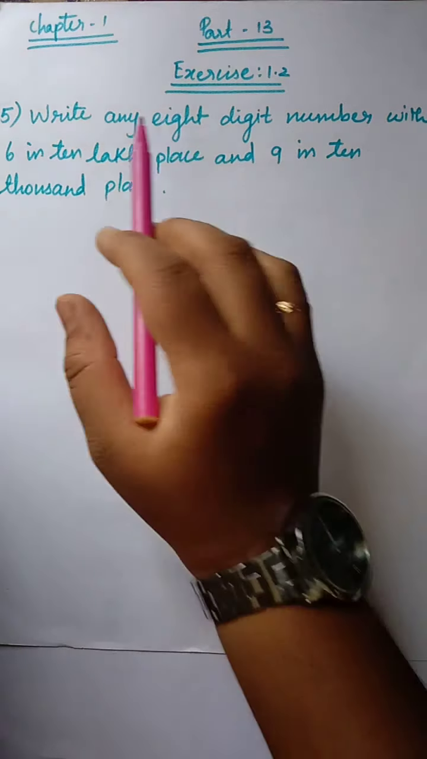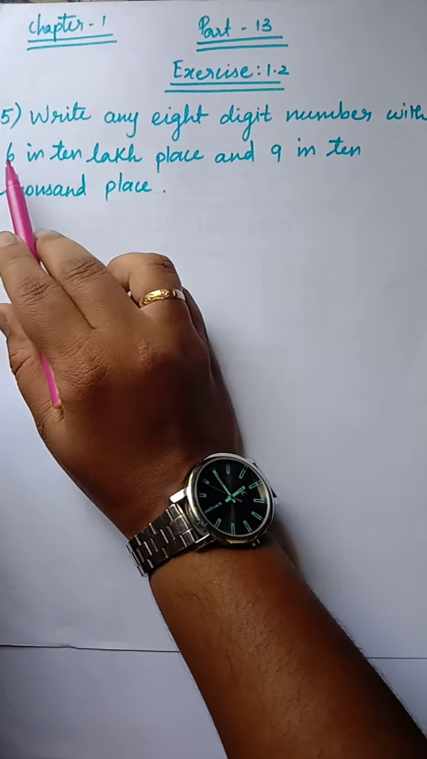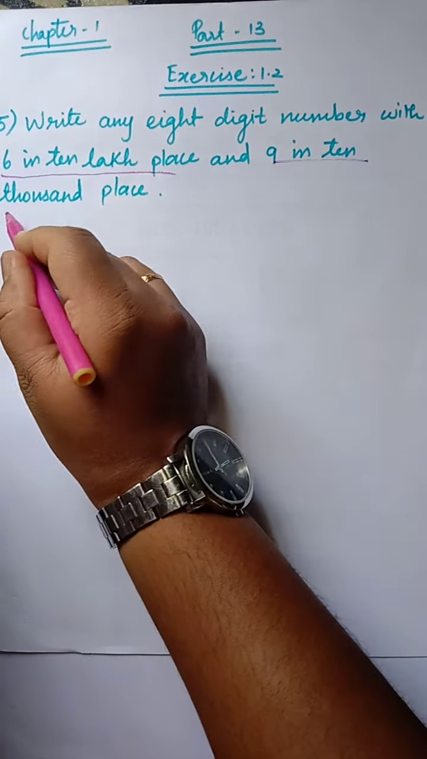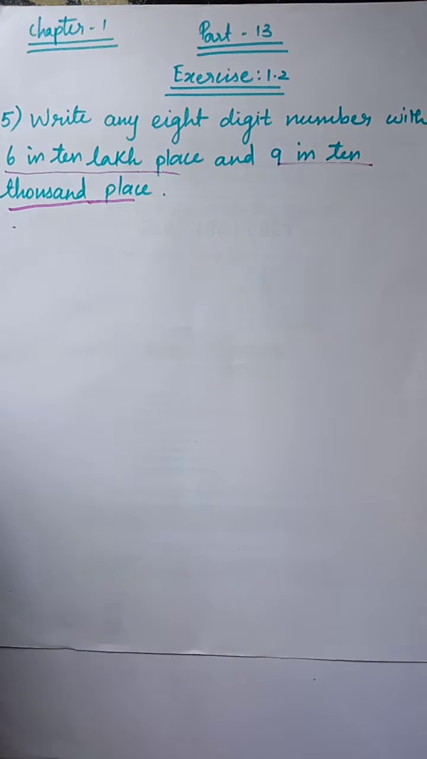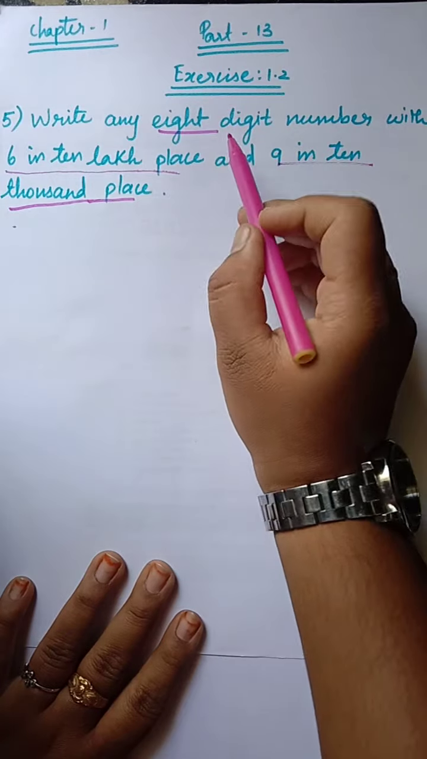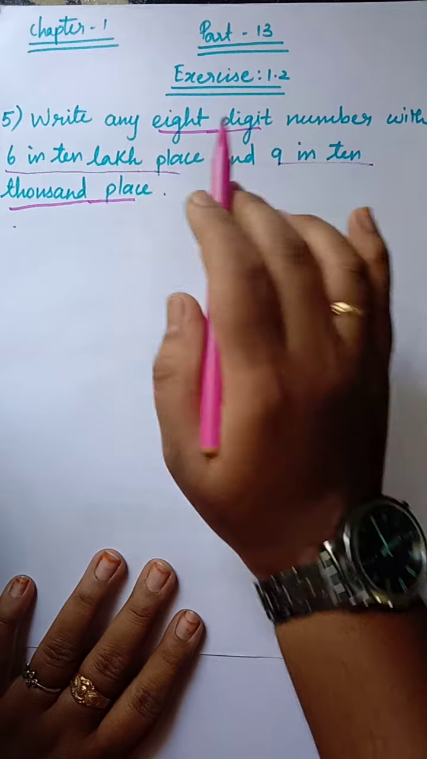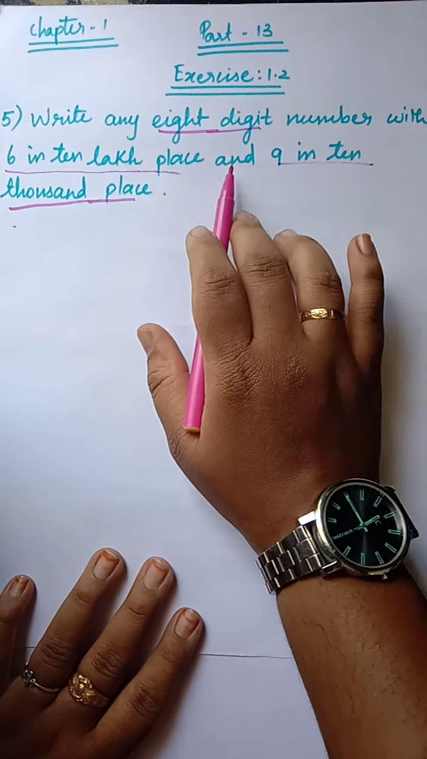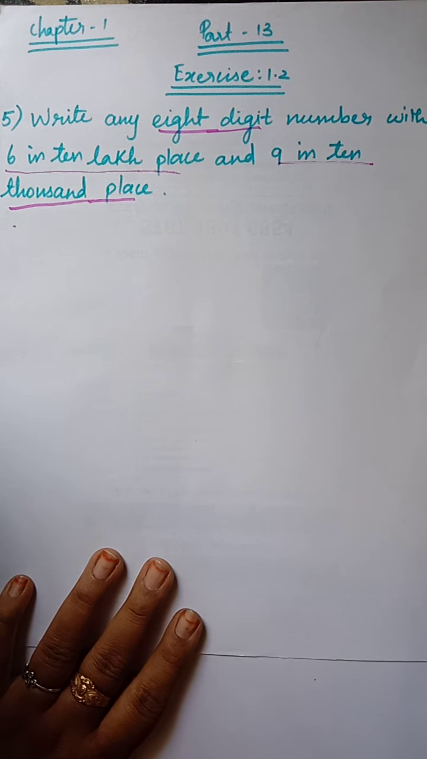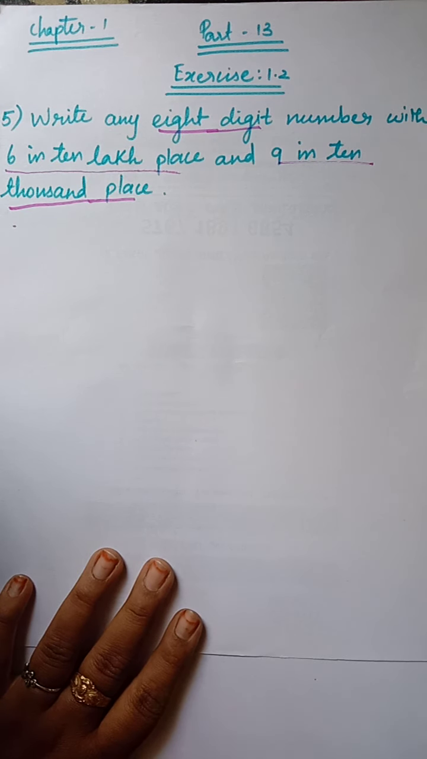That is the fifth one. Write any 8-digit number with 6 in 10 lakh place and 9 in 10,000 place. You have to clearly understand it. Write any 8-digit number with 6 in 10 lakh place, clear? And 9 in 10,000 place. Okay, now 6 in 10 lakh place and 9 in 10,000 place. So you are going to write it.